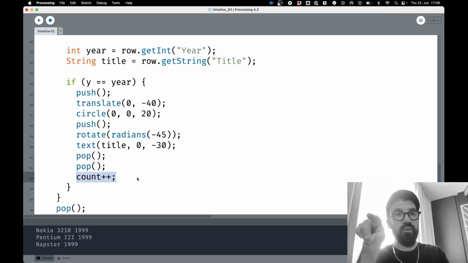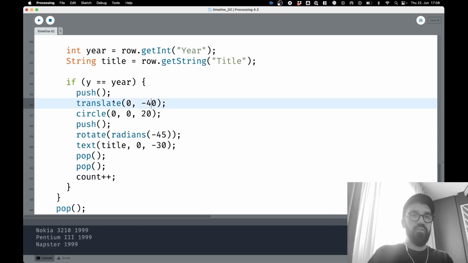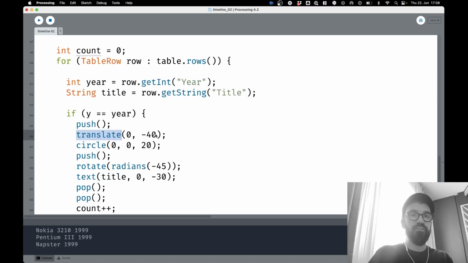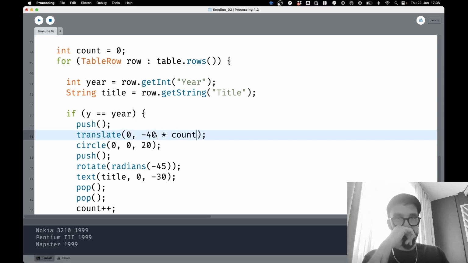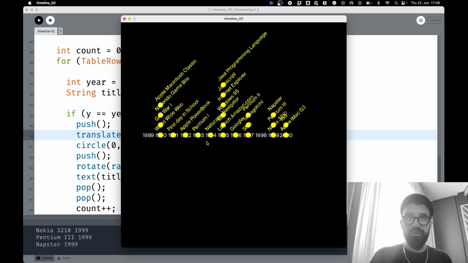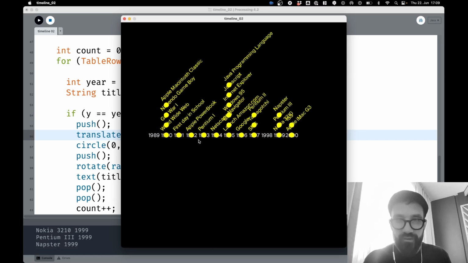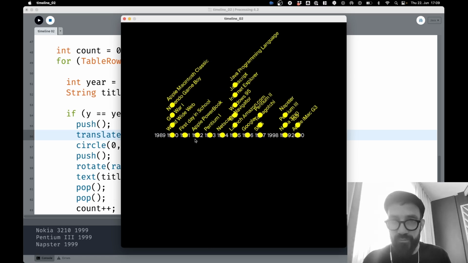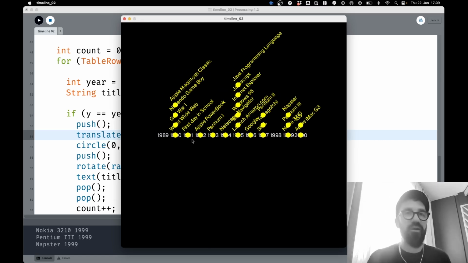So when it's 0, it adds 1. That means it is 1. That from here we can say we translate the text by minus 40 times count. That means the second element inside of that year will be pulled 80 pixels to the top and not 40 anymore. Let's see if that works. Oh my goodness. It works so nicely. You see that? So each year now has the years with multiple elements. Oh, wow, I love that.